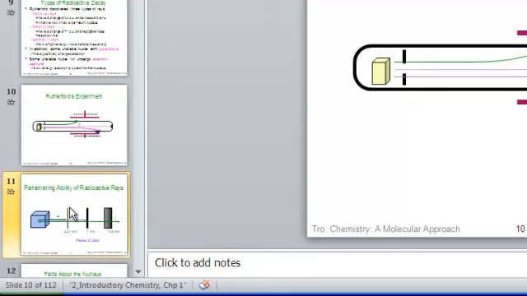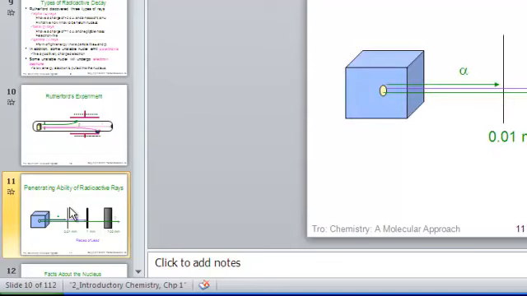In the next slide, you see the penetrating ability of radioactive rays. And again, we have a source of an electromagnetic field, and what we're noticing is the penetration ability based on the thickness of the lead shield. If you've ever had an X-ray, perhaps of a body part or as part of a dental examination, they'll take x-rays of your teeth. You'll notice that the technician will either completely step out of the room or will put a shield over you if you are sitting in the dentist chair getting a tooth x-ray. They will shield you with a lead apron.